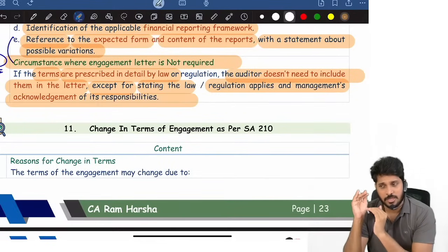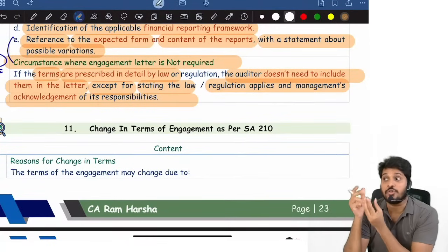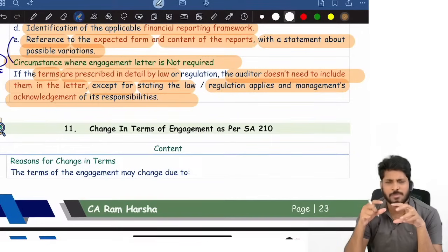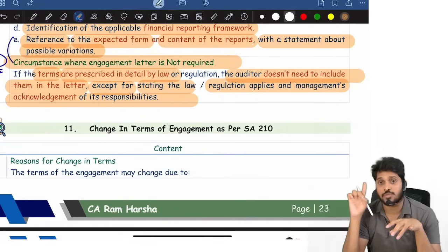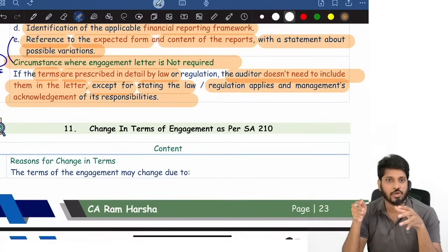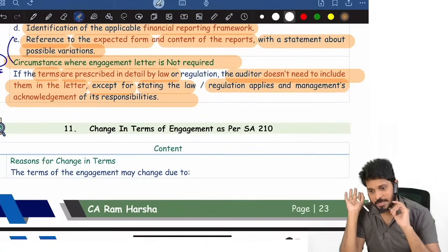So when the terms of engagement are prescribed clearly in the law and regulation, you don't have to include those terms in the engagement letter. Just mention the fact that you give an engagement letter. Inside that you mention the fact that all the terms and conditions were given in the law. That point alone you will mention in the engagement letter, if at all terms of engagement were clearly given in the law and regulation. That's it.